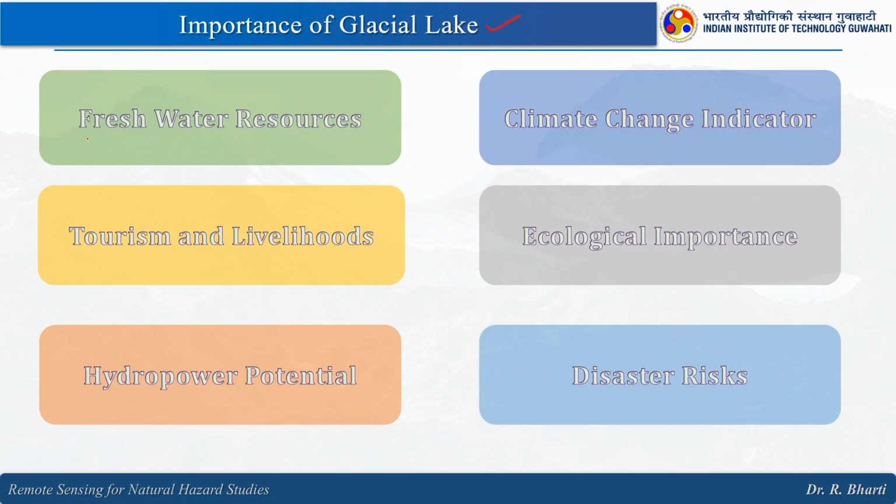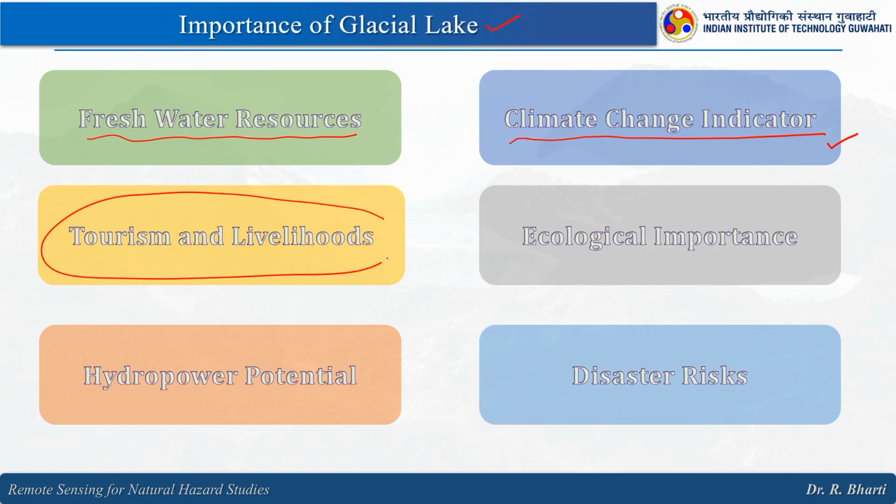So, these are the fresh water resources for us, and these are a very good climate change indicator, because if there is a new formation of a glacial lake, then retreating is happening. If some of the lakes have vanished, that means more glaciation is happening or the accumulation is happening. Tourism and livelihood, that is also there, because for the local people this helps to attract people and to improve their livelihood.